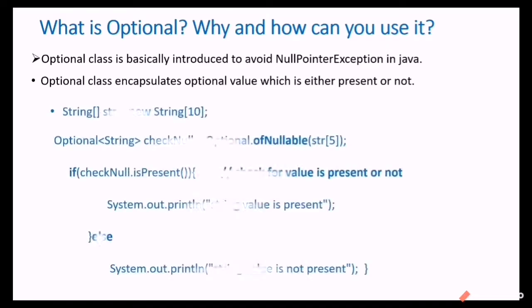For example, we have taken one string and we are checking: Optional string checkNull equals Optional.ofNullable of the string. So it will check if there are any null values in this string. If checkNull is present, then we print "string value is present". If not, then we print "string value is not present".